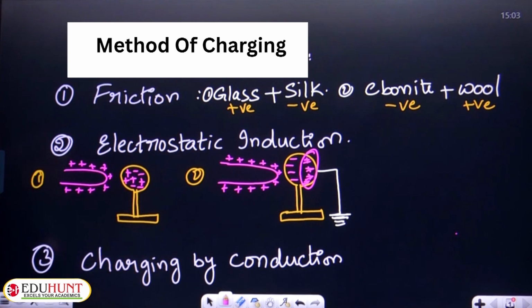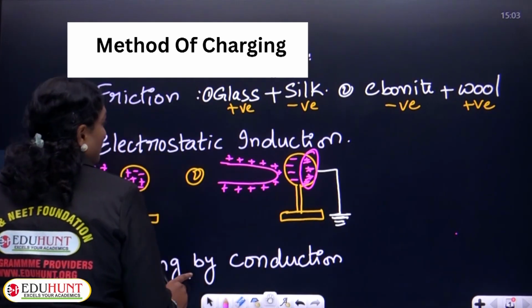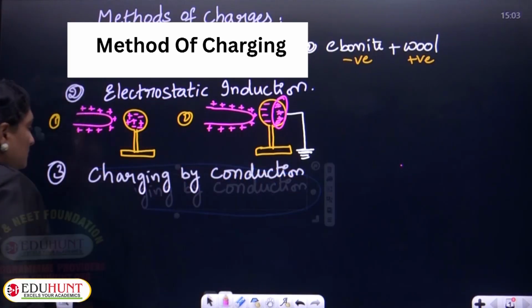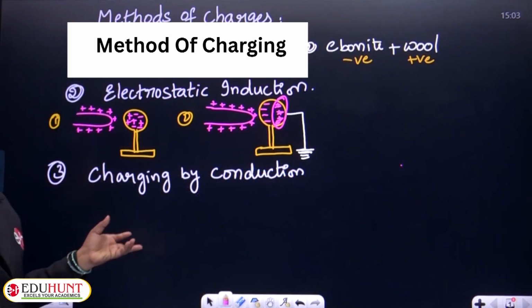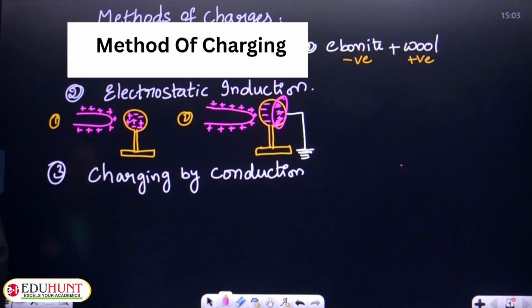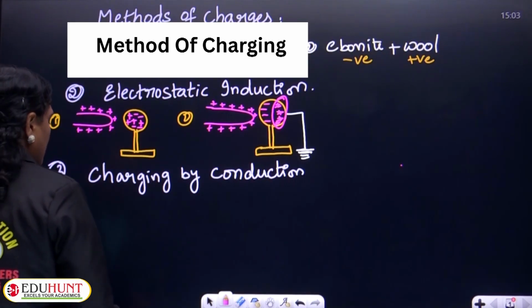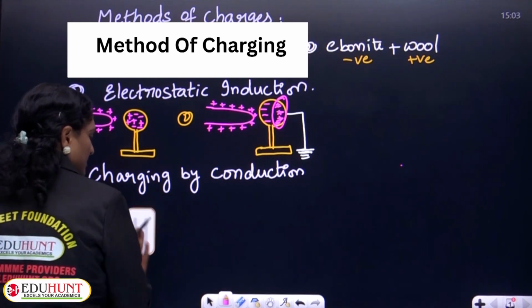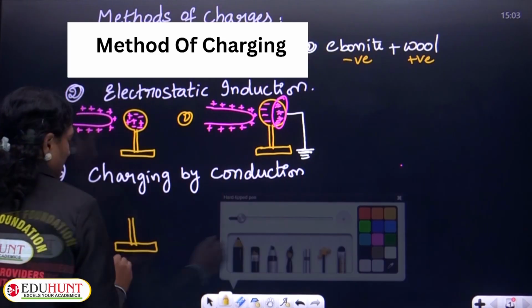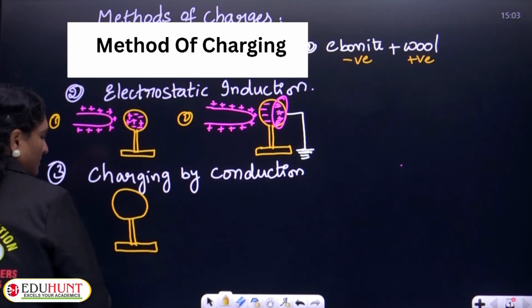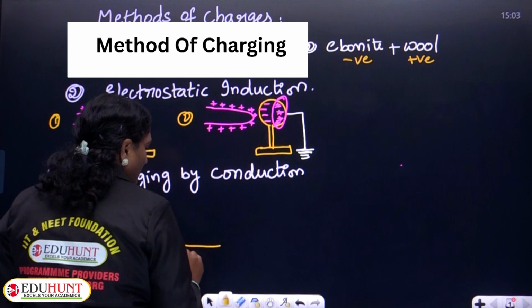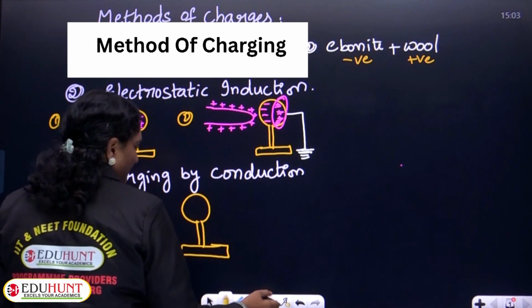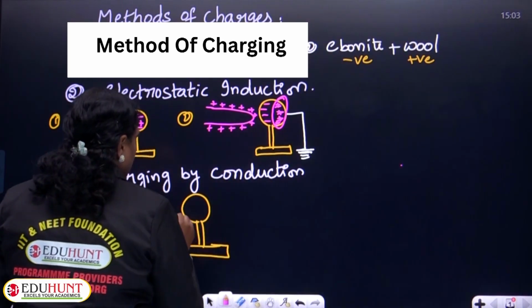Whereas in the method of charging by conduction, two bodies are kept in contact with each other, one uncharged and the other charged as above. This is your uncharged body, and this one is your charged body. Let us suppose that this is charged positively.